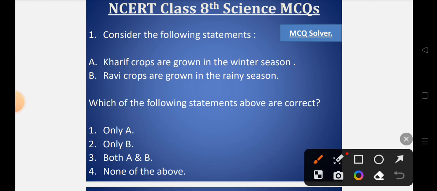If you look into it, Kharif crops are grown in the rainy season or in the summer season, not in the winter season. So statement A is incorrect. Also, Rabi crops are not grown in the rainy season. So statement B is also incorrect. So the correct option will be option number 4, that is none of the above.